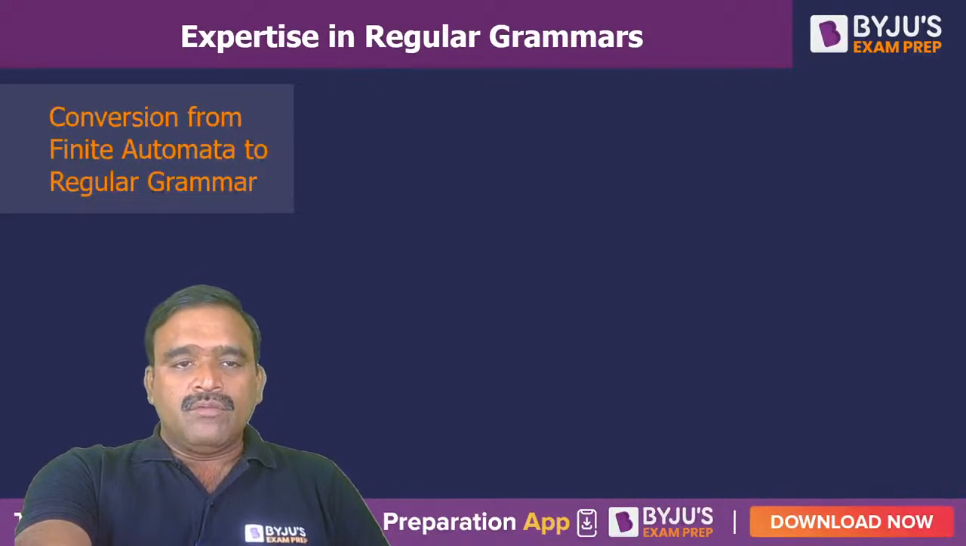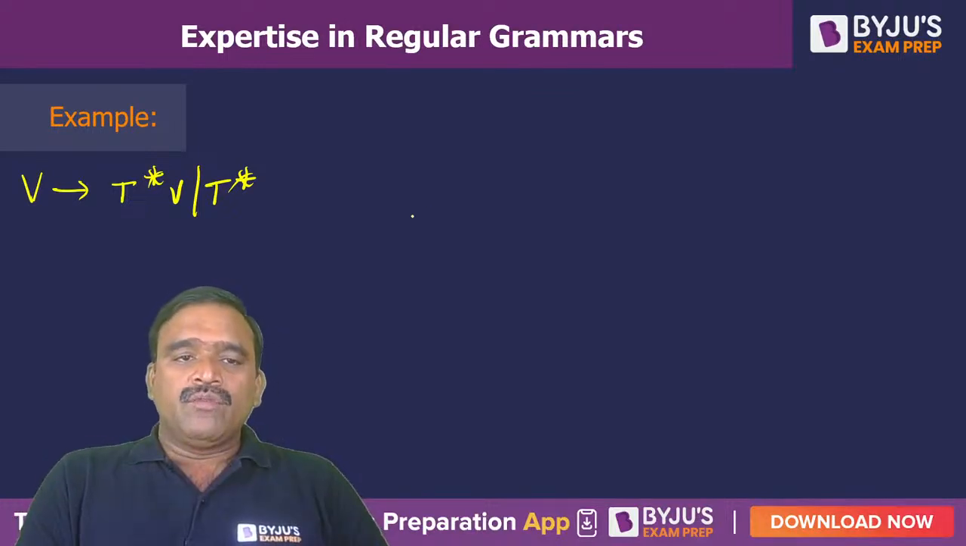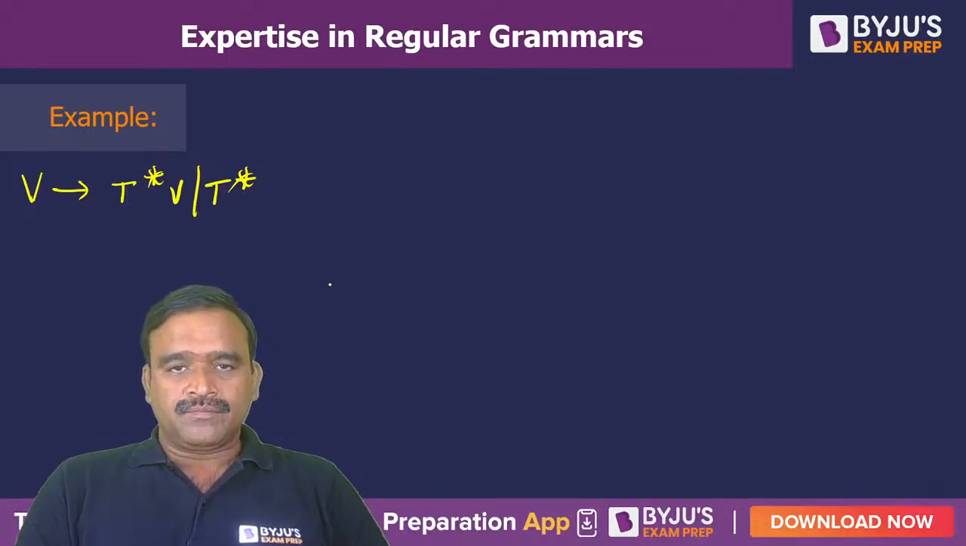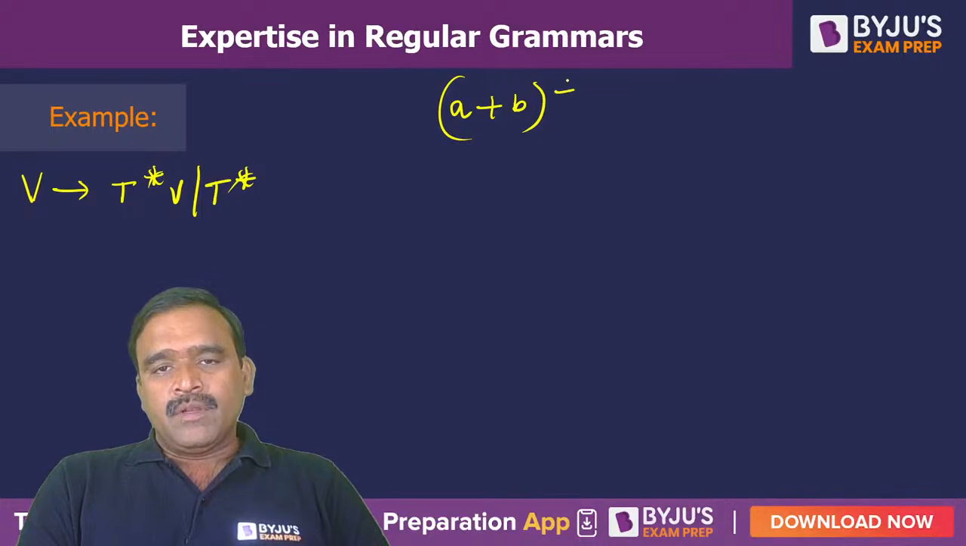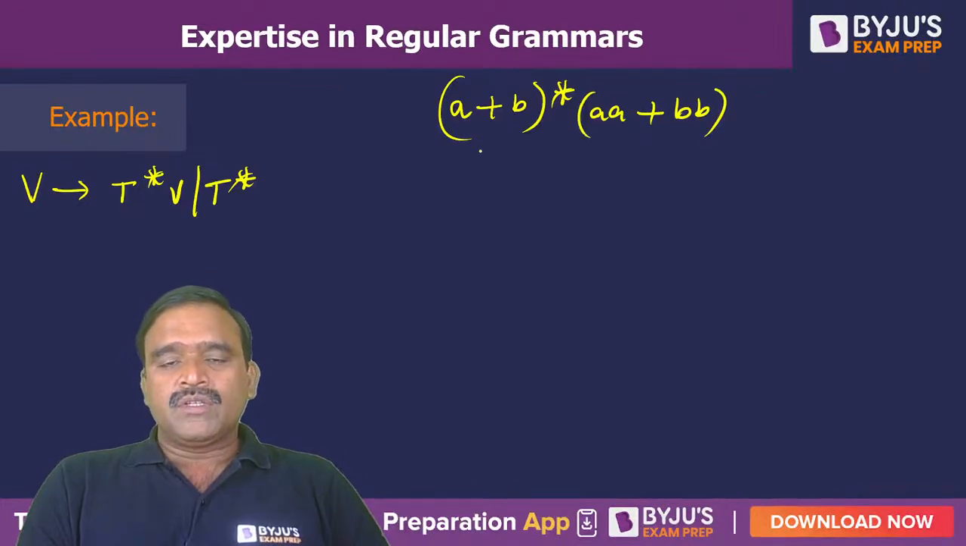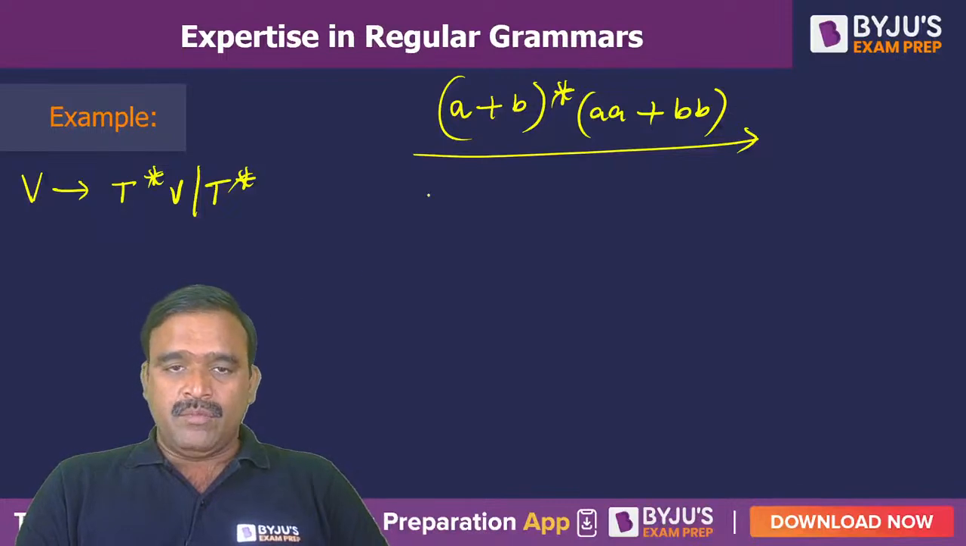And coming to conversion from finite automata to regular grammar, before that I will give you one more example of right linear grammar. For example, we have something like (a+b)*(aa+bb). All of you listen carefully. (a+b)*, then aa or bb. So what is the meaning of this? All combinations of a's and b's, with strings ending with either aa or bb.